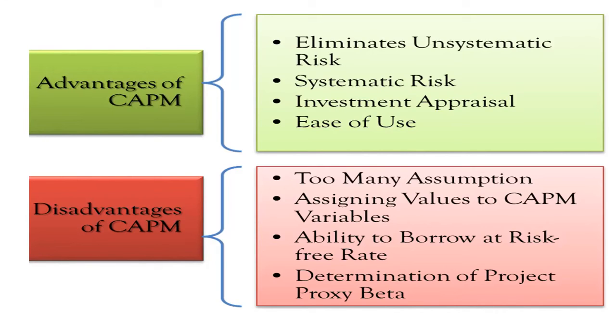What we are doing is assigning values to the variables involved in CAPM. Then point 3 is the ability to borrow at the risk-free rate, which is less. Then determination of project proxy beta. Sometimes error may happen in the determination of project proxy beta.